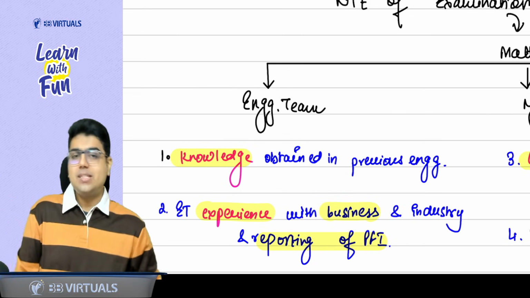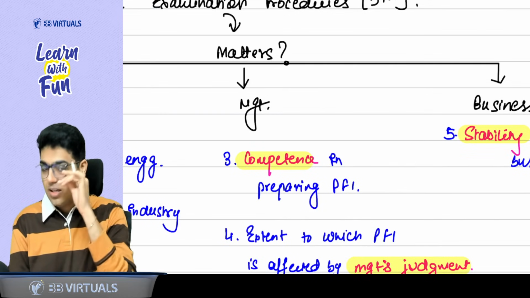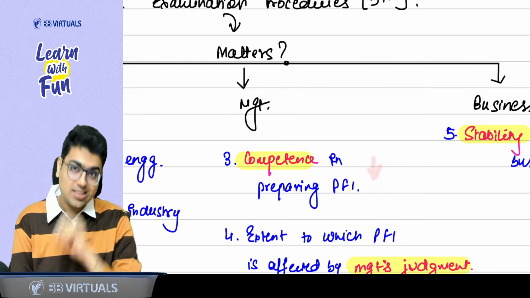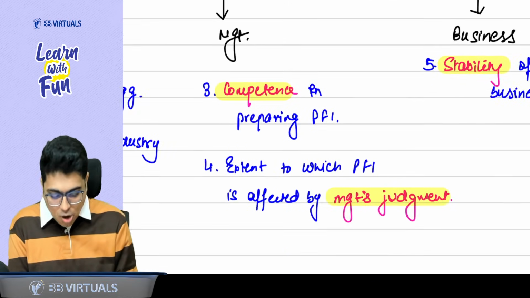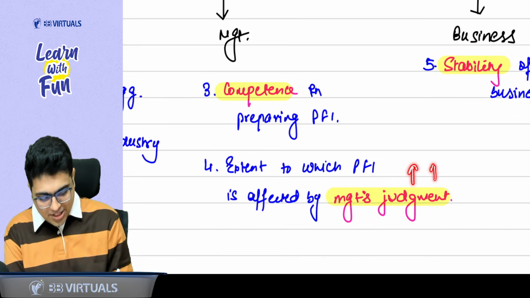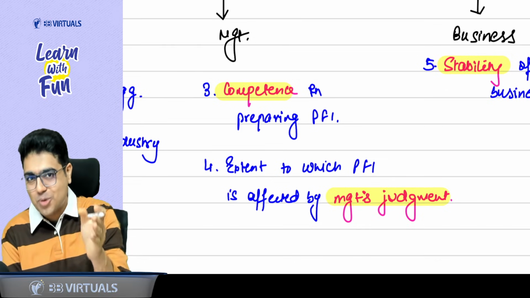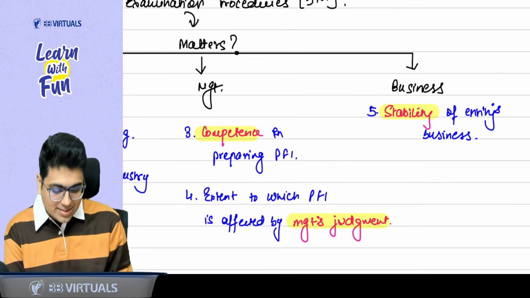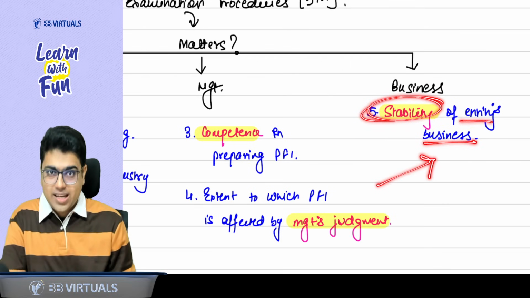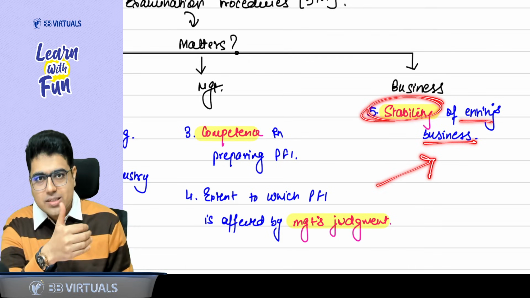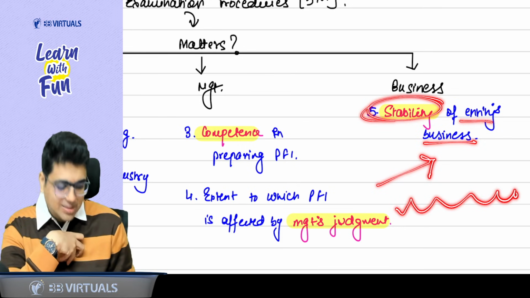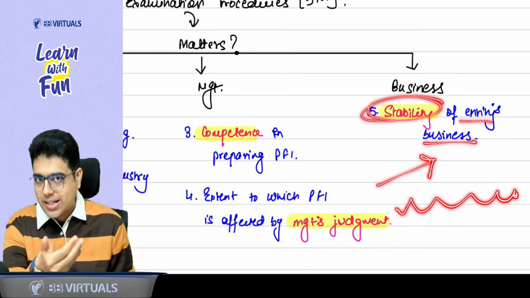After the engagement team, the second factor is management. How competent is the management? If the management is competent, I will have to do less testing. Second thing is how much judgment is involved in preparing the PFI. If the judgment is high, again, I will have to do more testing to see whether the judgment is proper or not. And the last thing is stability of the business. If the business is going stably, every year they are seeing a growth of 10%, 15%, that means I can have a comfort over the PFI. But if it is an unstable business, again, I will have to increase my testing.